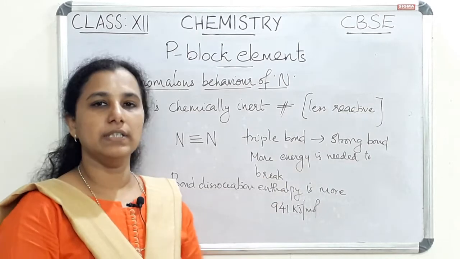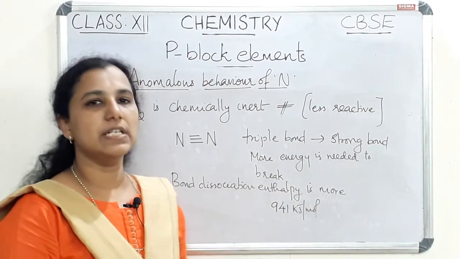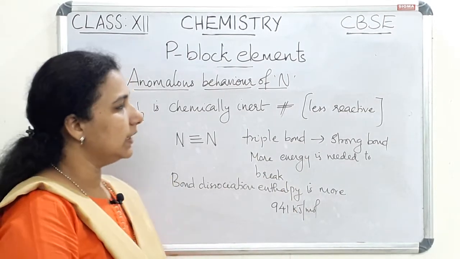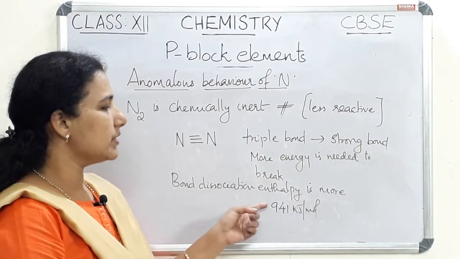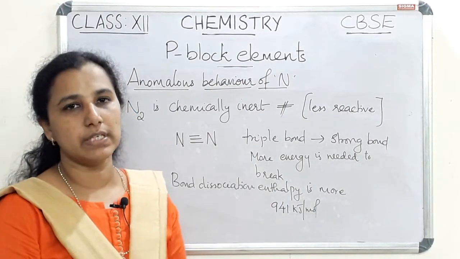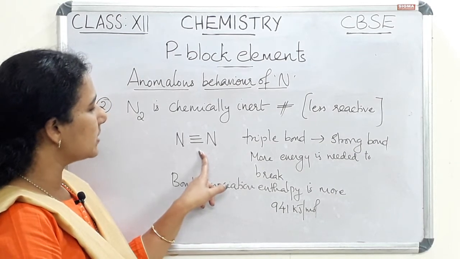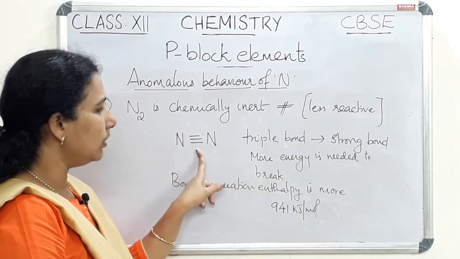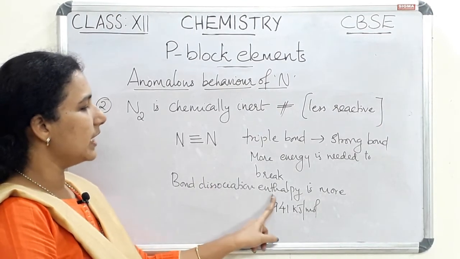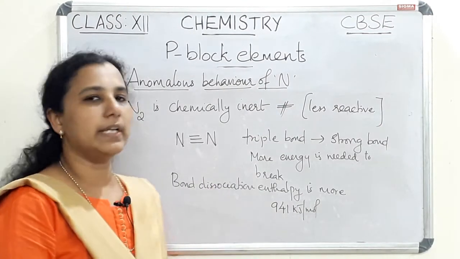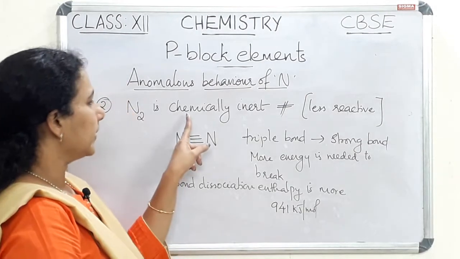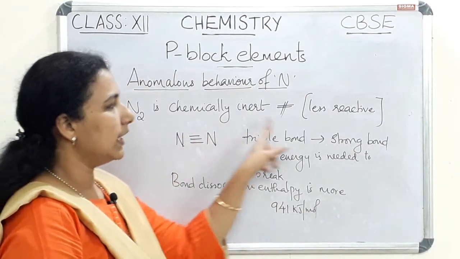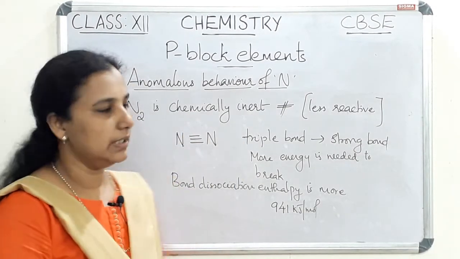But in the case of other elements, they have a single bond between atoms. That is easy to break, so bond dissociation enthalpy will be less in those cases. But in the case of nitrogen, there is a triple bond and that bond is a strong bond. So bond dissociation enthalpy is more in nitrogen. So it is chemically inert, or we can say it is less reactive in nature.